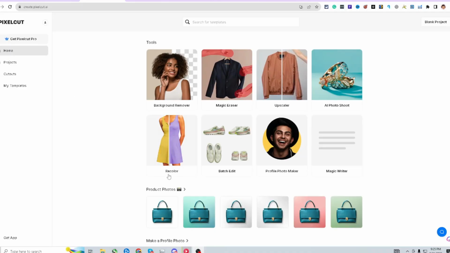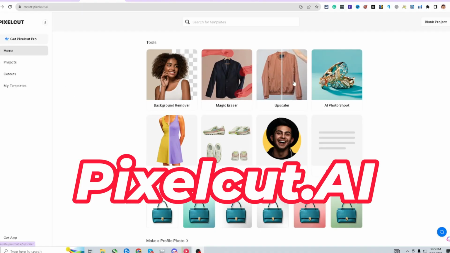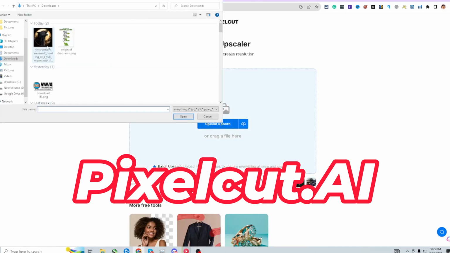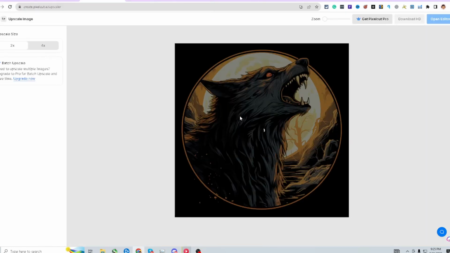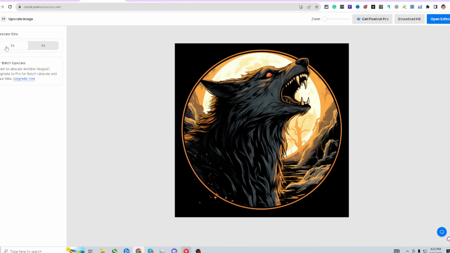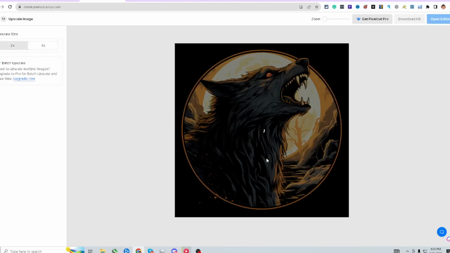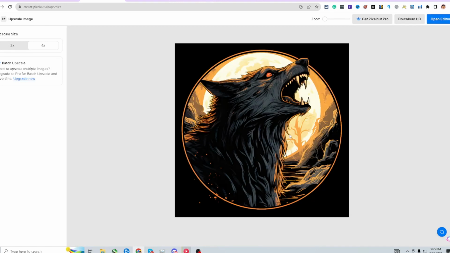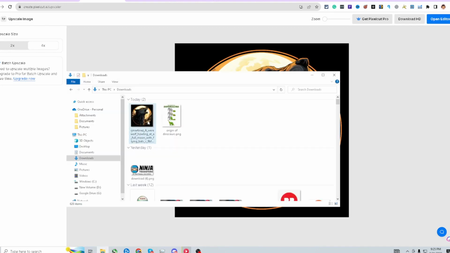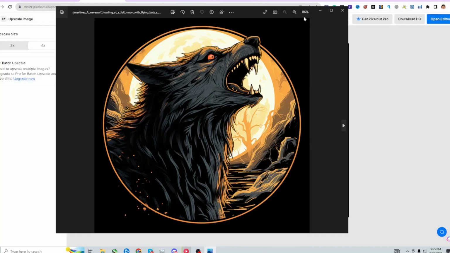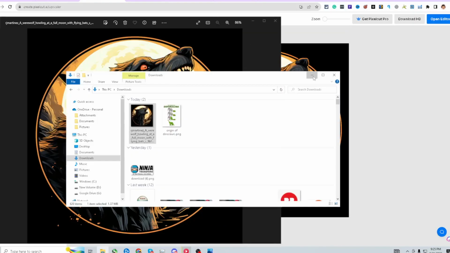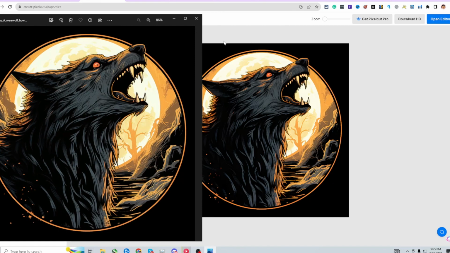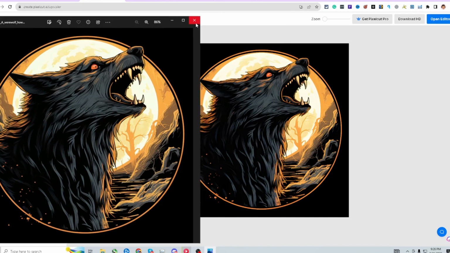Now we're over here in pixelcut.ai. I'm going to go ahead and click over here, and then I'm going to drop that photo, right? Boom. Go ahead and upscale it. And let's say we want to upscale it 4x, or whatever it is that we want. Do like a 4x, and you can compare them. You may not see that much of a difference because one's bigger, one's smaller, but if you look at it real closely, because it's pretty detailed, you can see that it's more enhanced and the detail is definitely there. But it's a good image already, right? We're just upscaling and making it bigger.